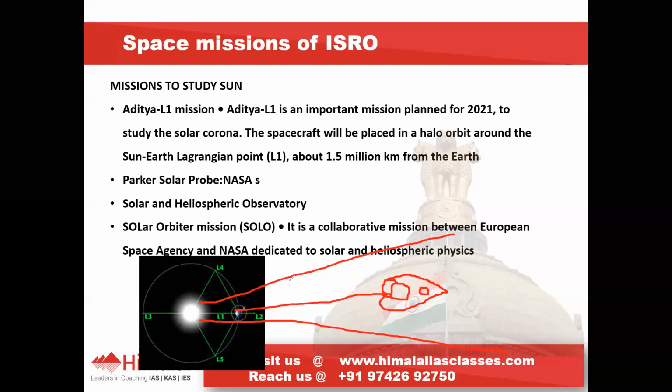Here, we are going to place Aditya L1 in the L1 Lagrange point. Then here we can see the Solar and Heliospheric Observatory. This was a joint project of the European Space Agency and NASA, again to study the solar corona. This was also placed in the L1 Lagrange point. Please remember that. Then the next one, very important, is the Parker Solar Probe, NASA's. Recently it completed 1 year of its mission.